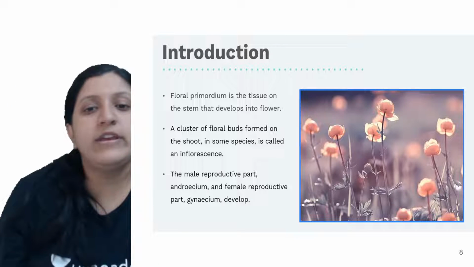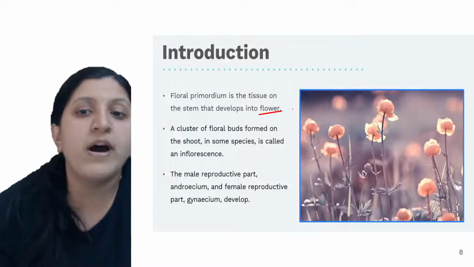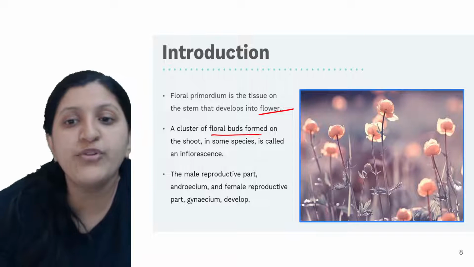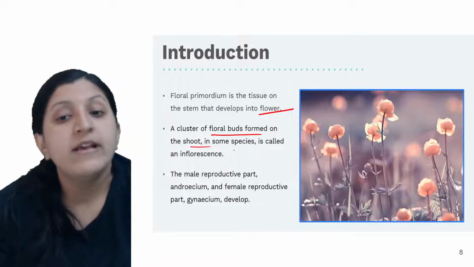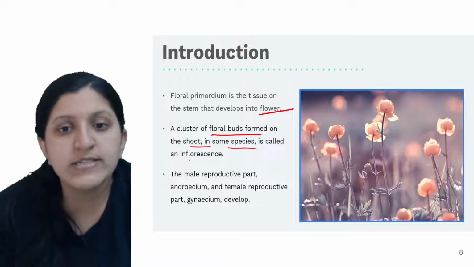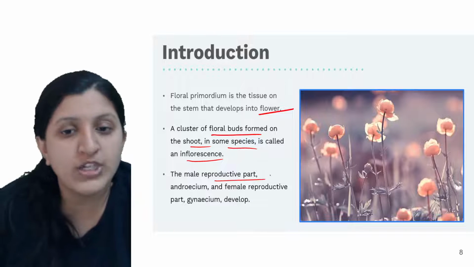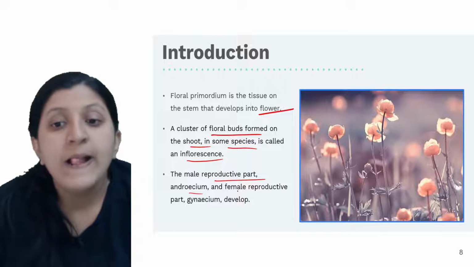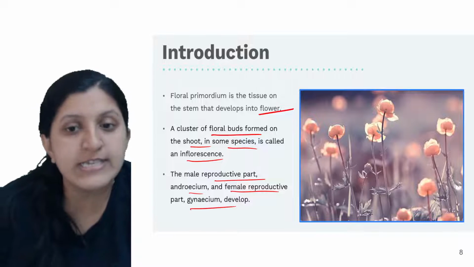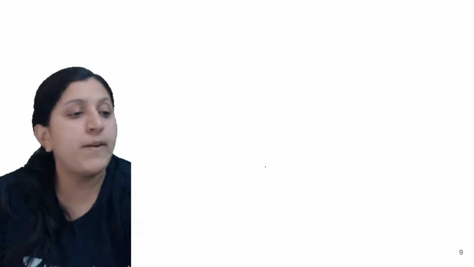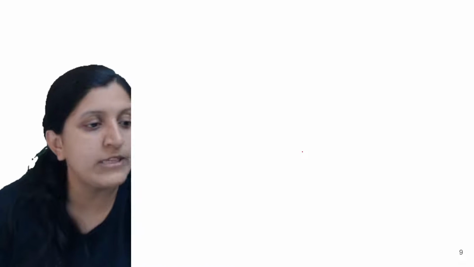Yeah, so now here the stem is going to form a flower. A cluster of floral buds forms on the shoot, in some species. This is called an inflorescence. The male reproductive part is the androecium. The female reproductive part is the gynoecium. So there is a development of these male and female reproductive parts that can be seen on the flower.